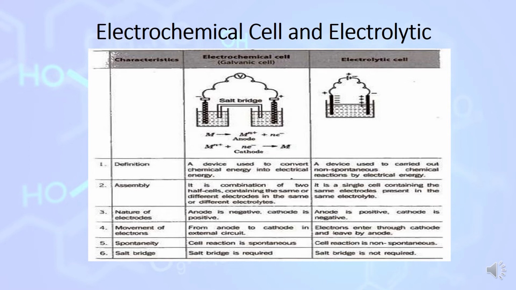In the electrolytic cell, anode is positive but cathode is negative. In the electrochemical cell, anode is negative, cathode is positive. In the electrolytic cell, electrons enter through the cathode and leave by the anode. Movement of electrons is from cathode to anode. Cell reaction remains non-spontaneous. No salt bridge is required.